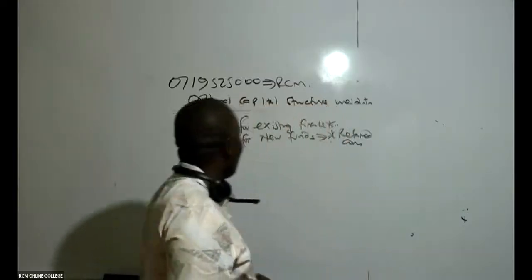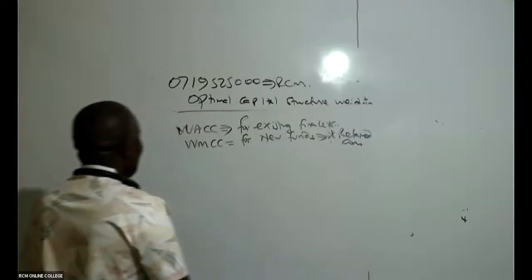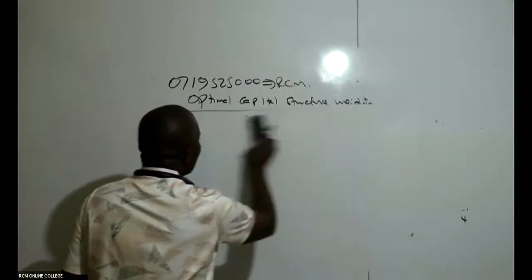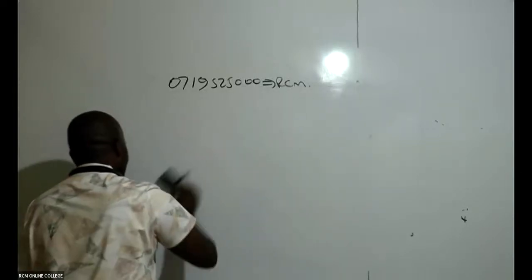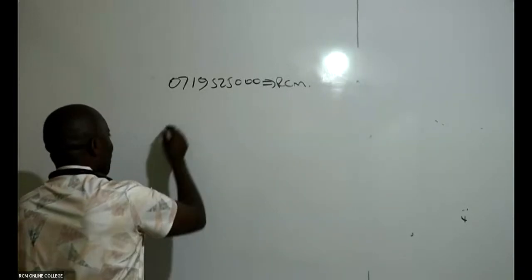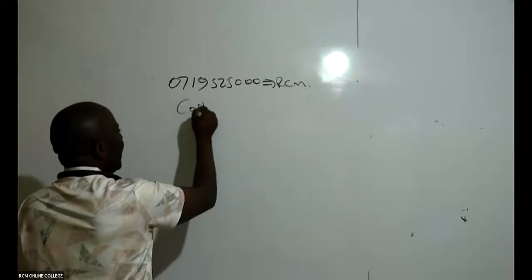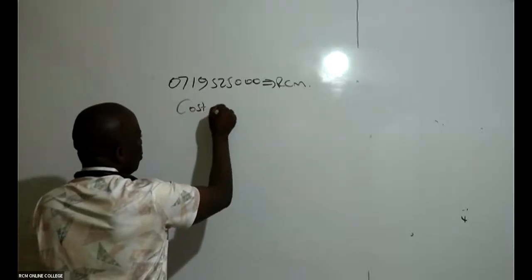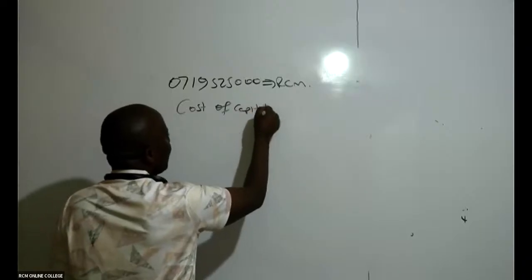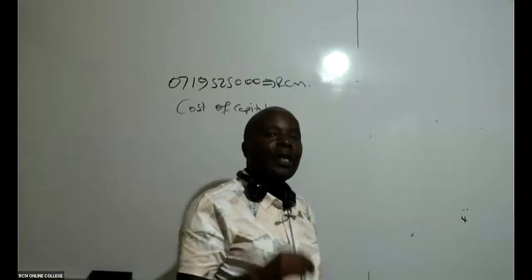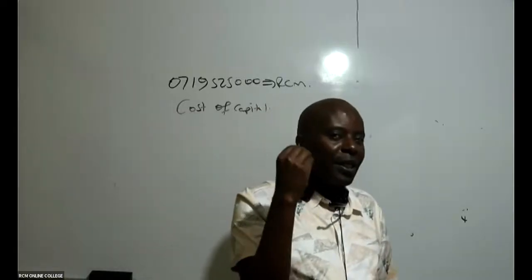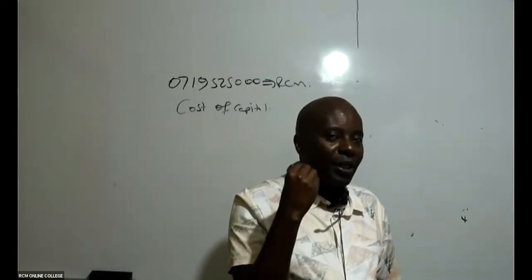Allow me to explain something very important here. If, for example, in this question they just wanted you to get an appropriate cost of capital without mentioning WACC, would you have managed to know that it is WMCC they wanted you to compute?